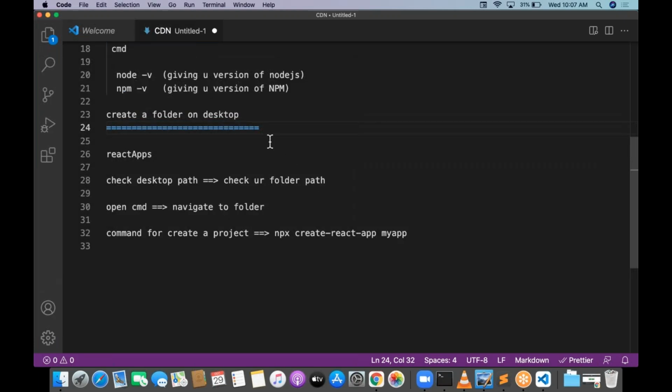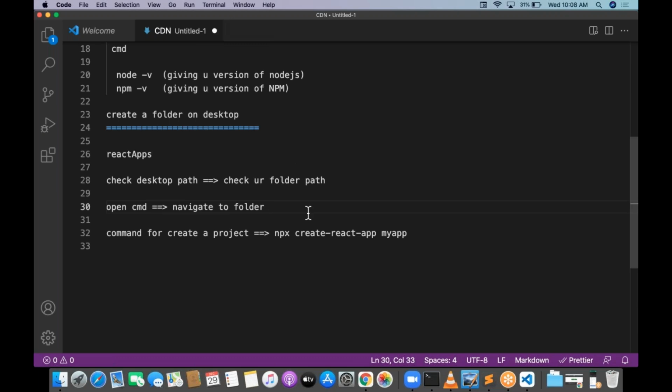How to create the project? First of all, create a folder on top of the desktop. Not only desktop, you can create it anywhere, in any folder, E drive, F drive, whatever, it's fine. But I'm going with desktop, because desktop is very easy to understand. So create a folder on top of the desktop, open the command line, and navigate to the path.